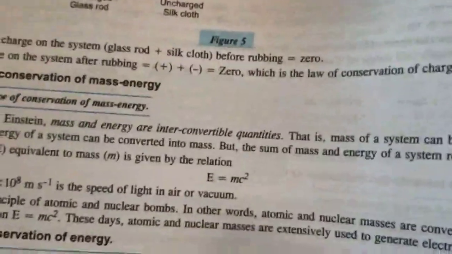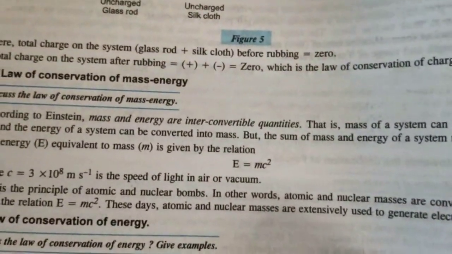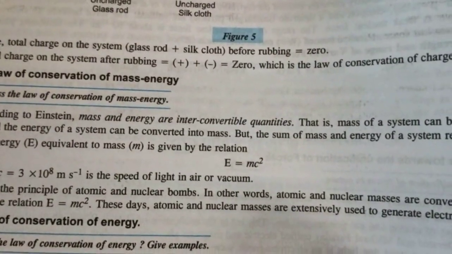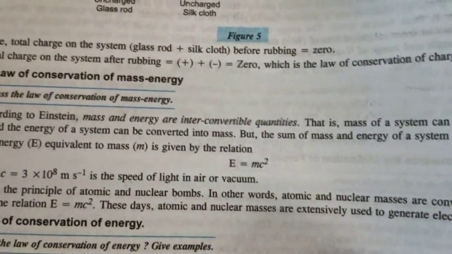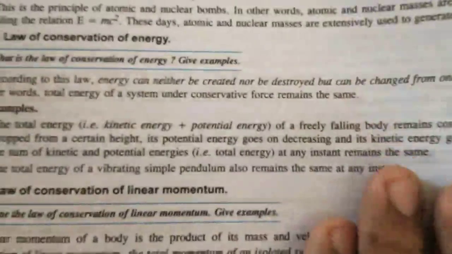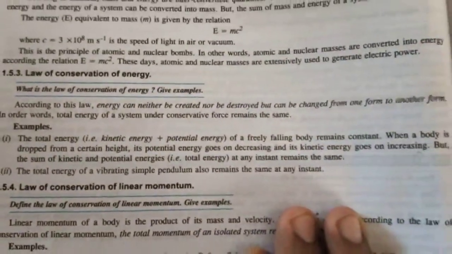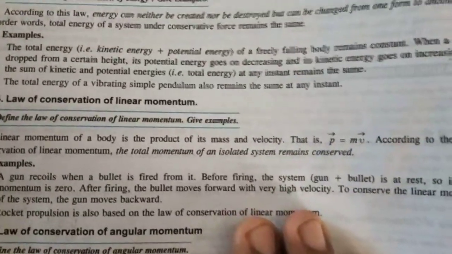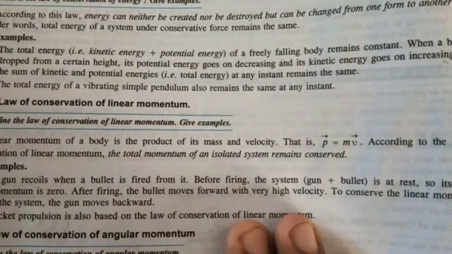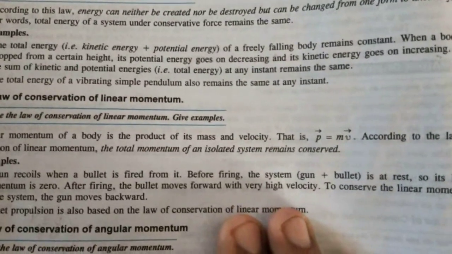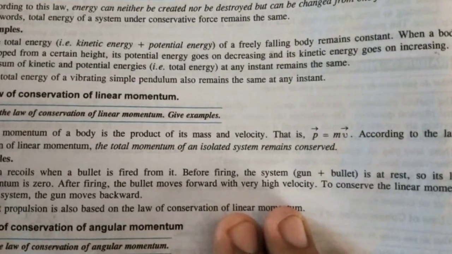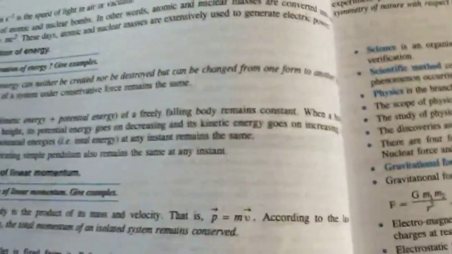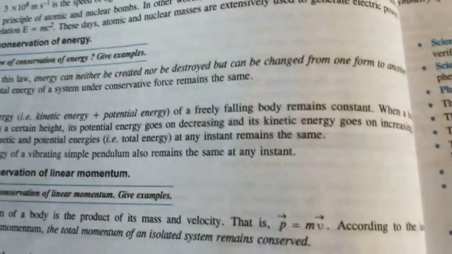Next is the law of conservation of mass and energy. Mass and energy are converted into each other. This law says E is equal to mc square. Law of conservation of energy, this we have read in 9th class: energy can neither be created nor destroyed, but can be converted from one form to another. Law of conservation of linear momentum. What is momentum? Momentum is the product of mass and velocity. Momentum of a system is constant. So these are some laws of conservation. This is also in your syllabus. They can also be asked.